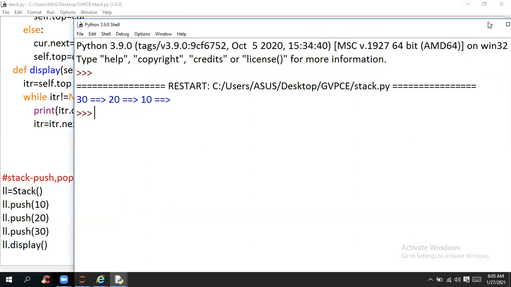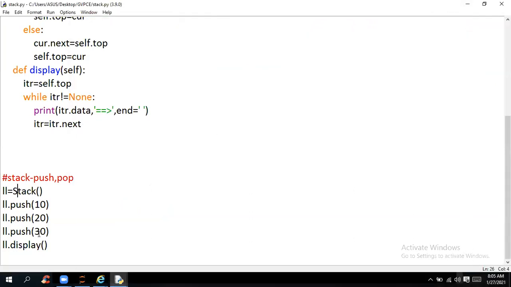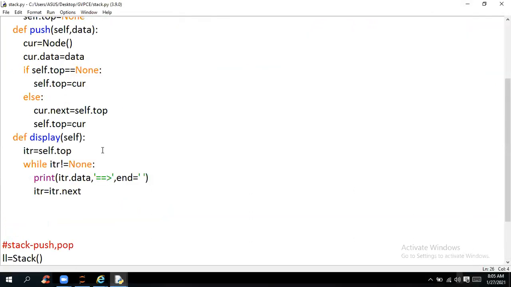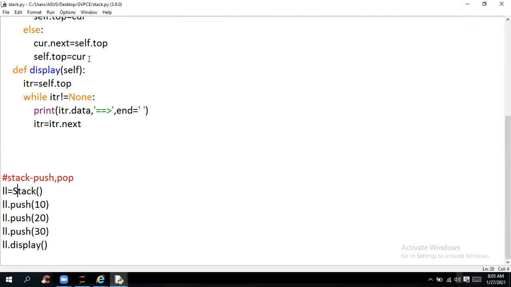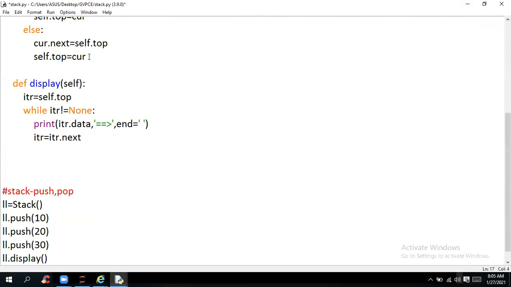And next will come the pop operation. Pop removes data one by one. So pop also can be done. We cannot say pop this element. Based on the order, it's going to pop it. So pop of self.